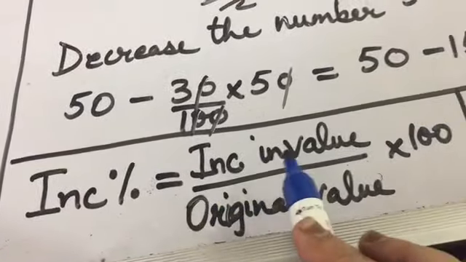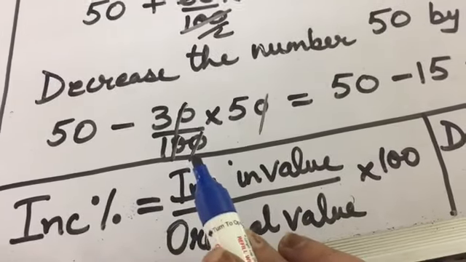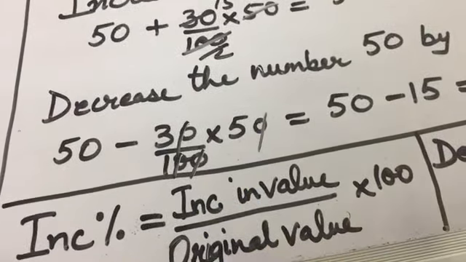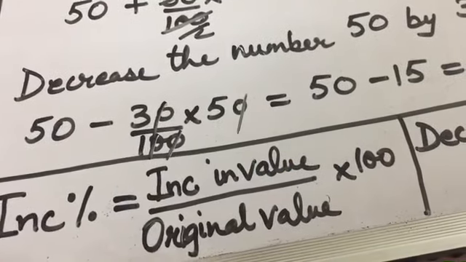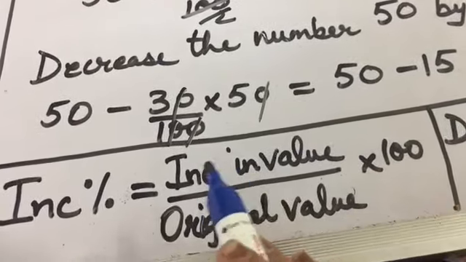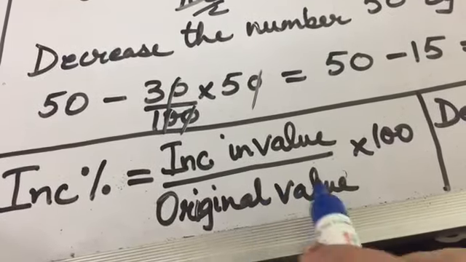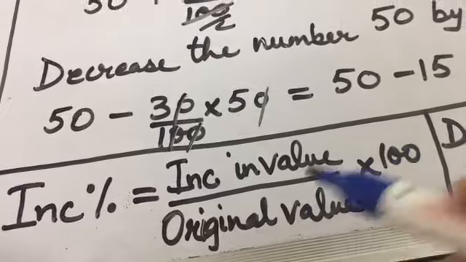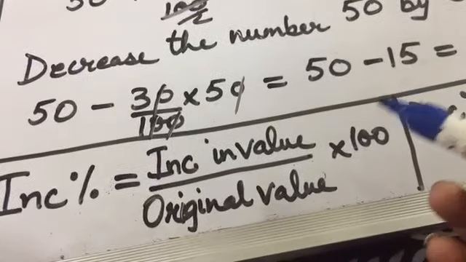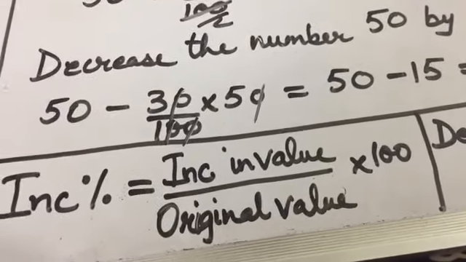The original cost was 2 lakh and now it is 3 lakh. So what is the increase in value? Final minus original, 1 lakh. Increase in value divided by original value, which was 2 lakh, so 1 upon 2 into 100. Half into 100 is how much? 50%. You can do that orally also.